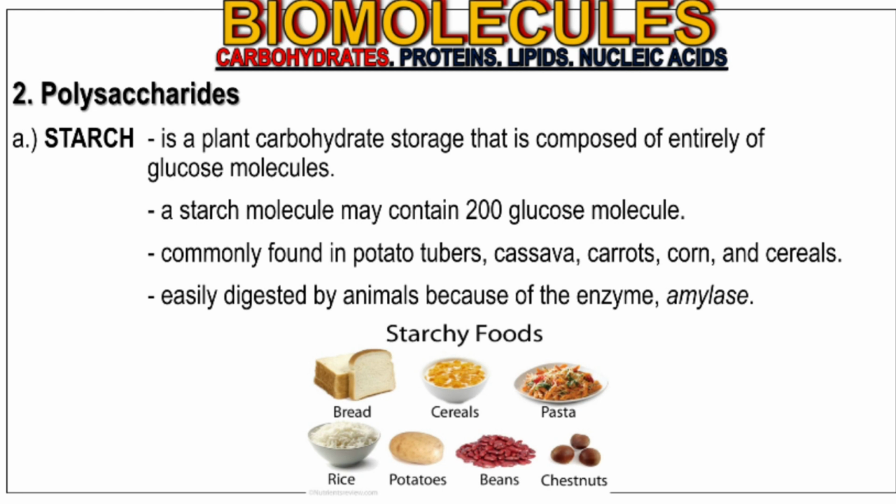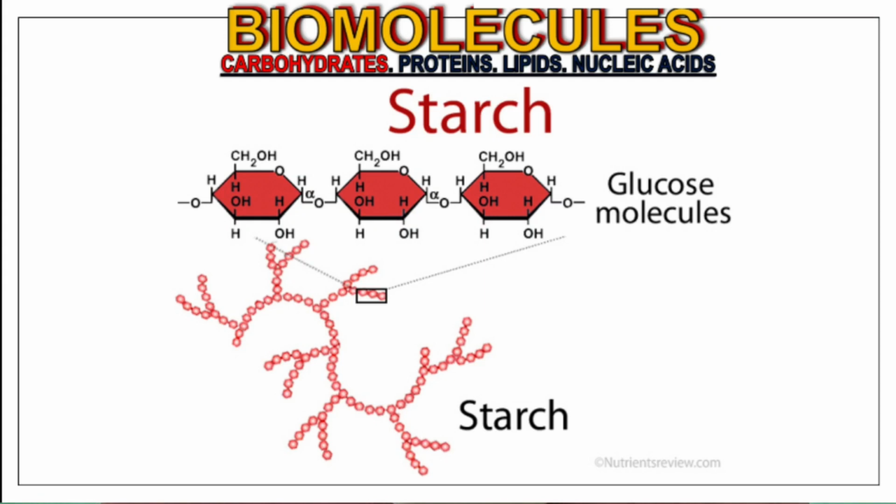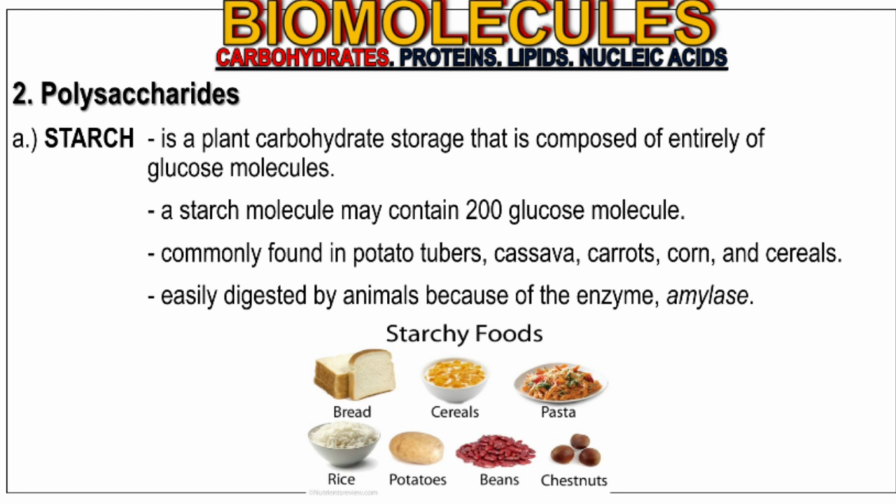Starch is a polysaccharide that is made up of entirely glucose molecules. And one starch molecule may contain 200 molecules of glucose. It is commonly found in potatoes, tubers, cassava, carrots, corn, and cereals. And it is easily digested by animals because of the enzyme amylase.